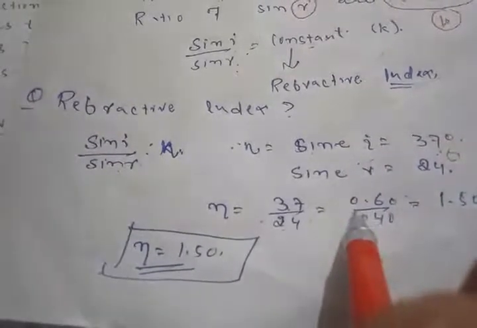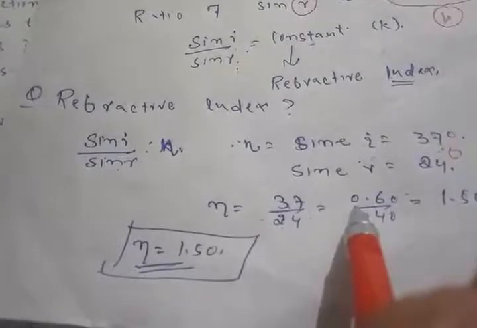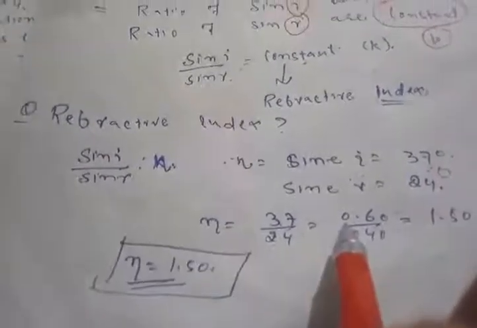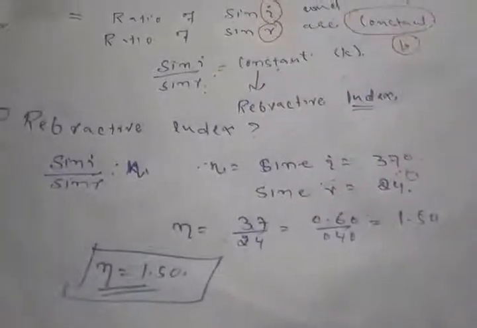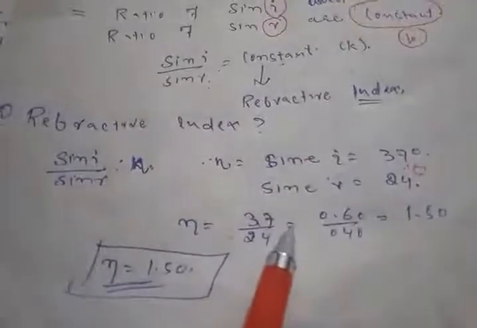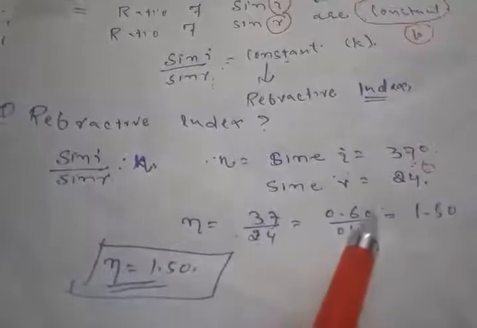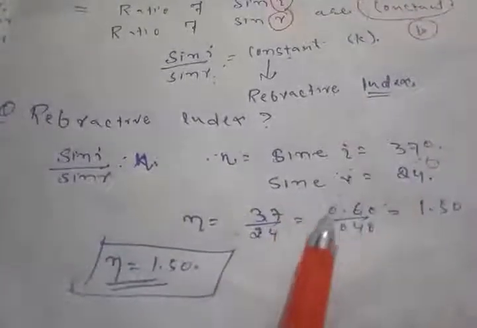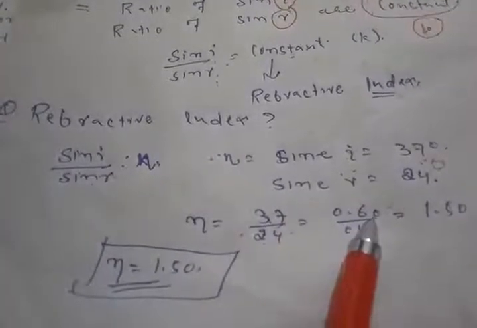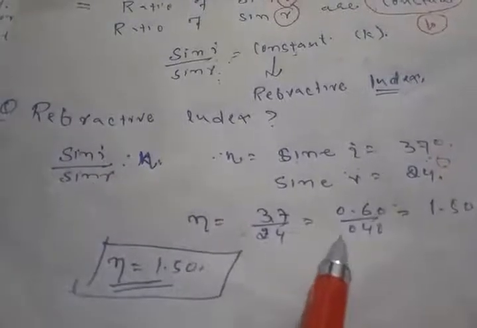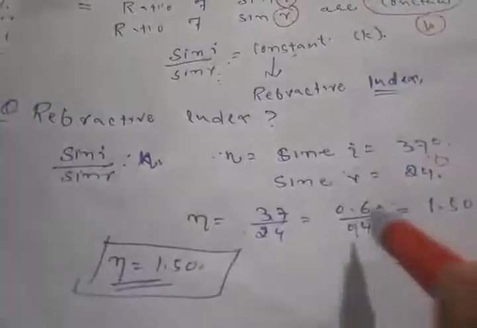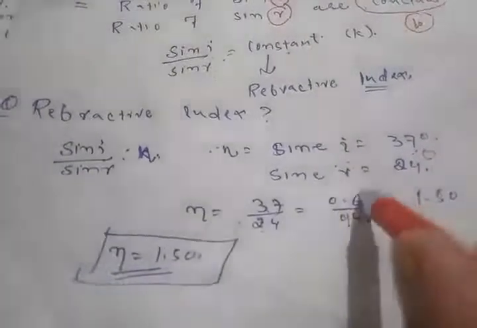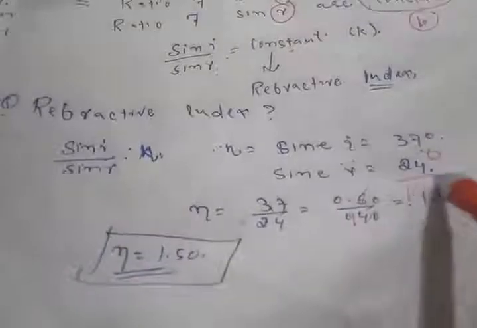In the chart we will find these trigonometrical values that you are studying in your trigonometry, applied trigonometry and trigonometry. So go through these and remember the chart. The value of sine 37 is 0.60, and the value of sine 24 is 0.40. When we cancel these terms, our value will be 1.50. This value is the value of the constant.